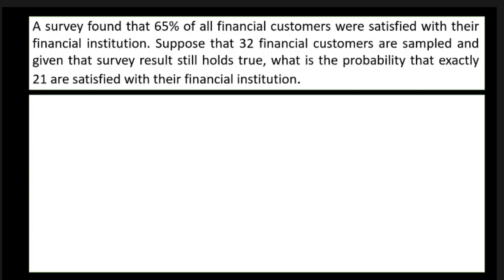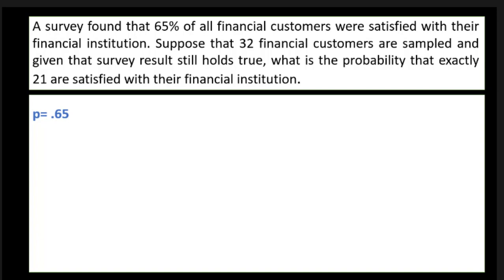Now here, what is the probability of getting a success in a single trial? Success means the financial customer sampled is satisfied with their financial institution. If we have collected 100 financial customers and found that 65 of them are satisfied, the probability of a customer being satisfied is 0.65.